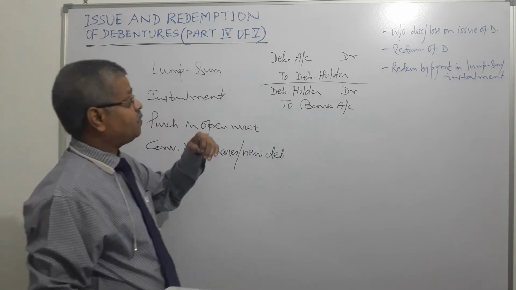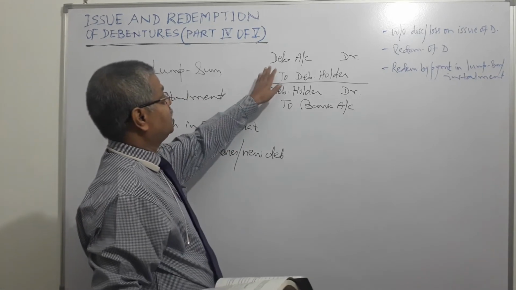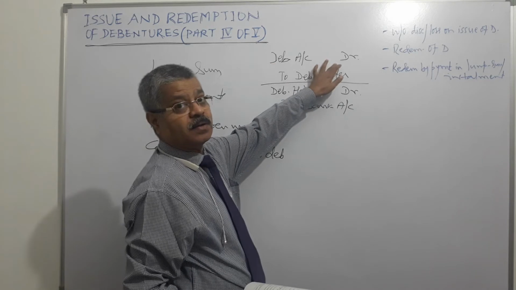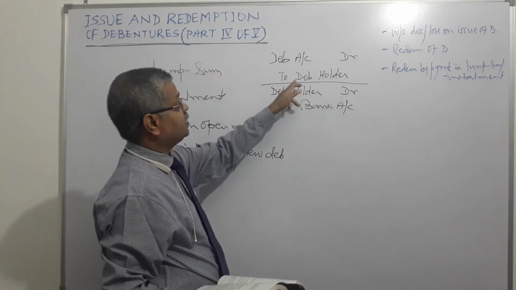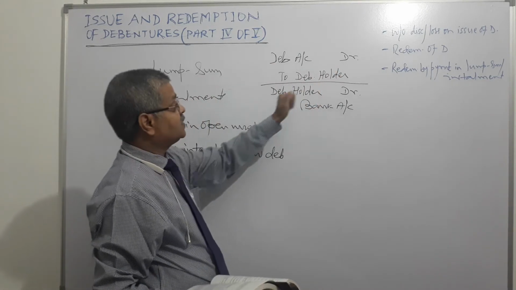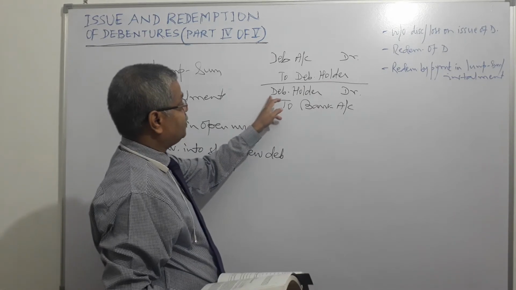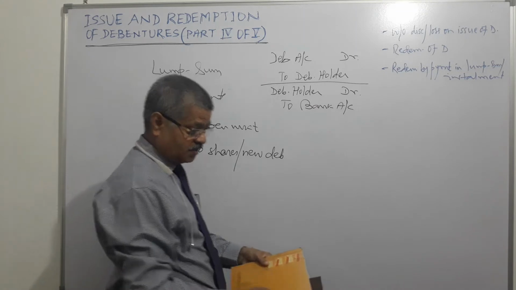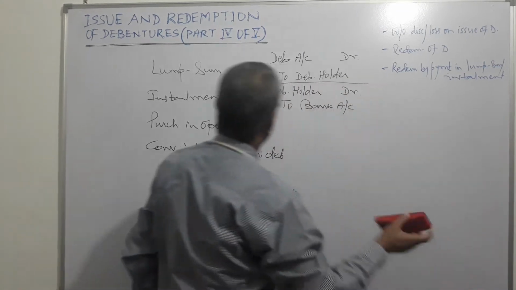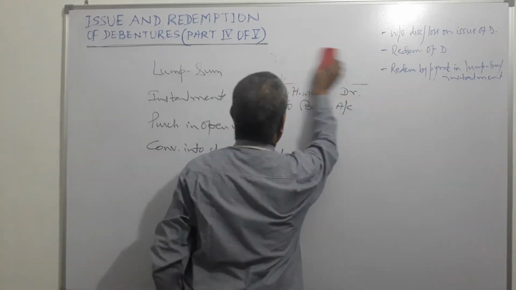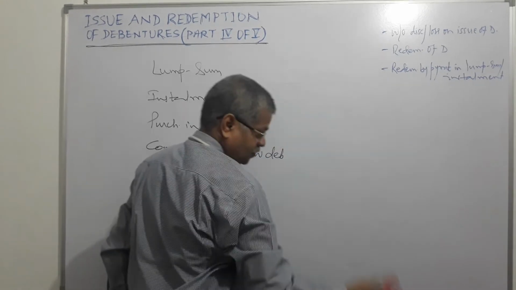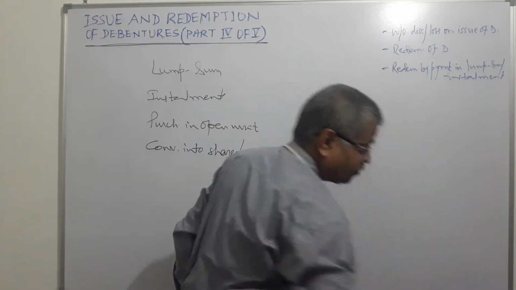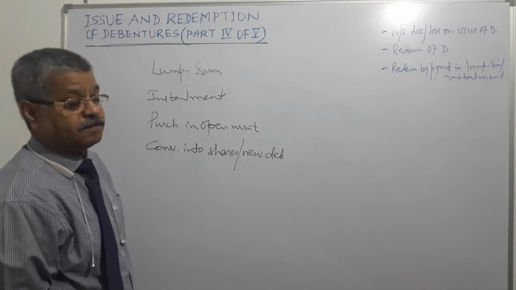In case of at par, the entry will be: debenture account debit, credit debenture holder. Second entry, debenture holder debit, credit bank account. This is done.